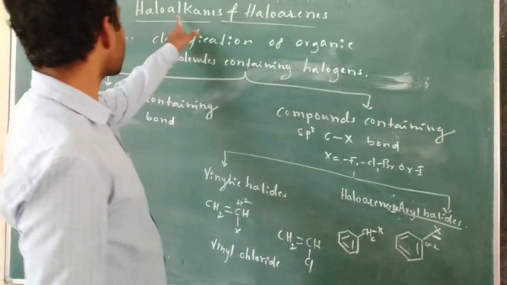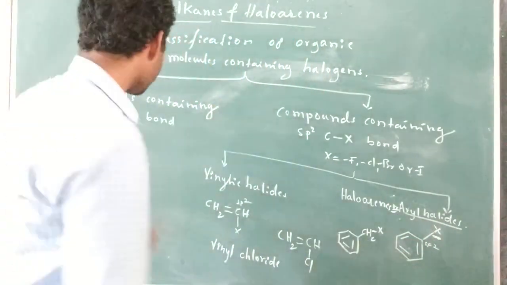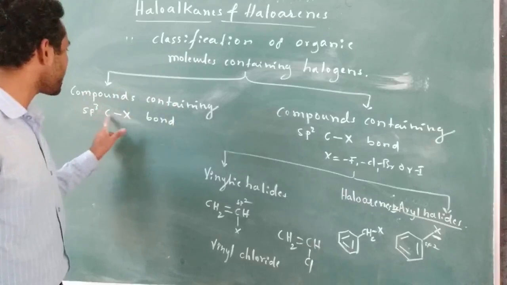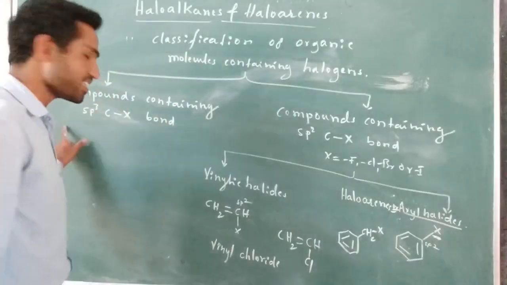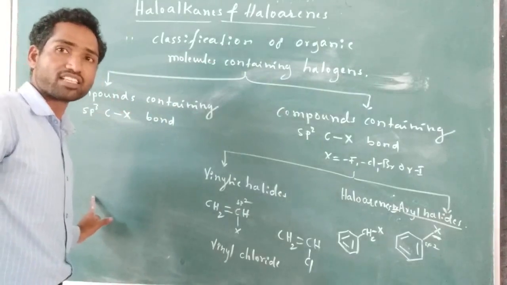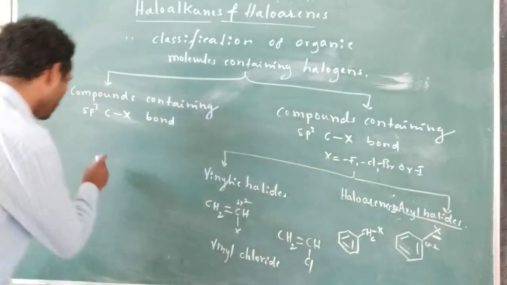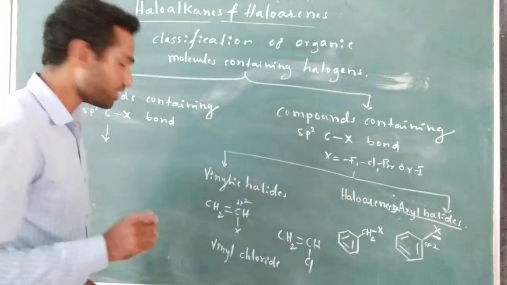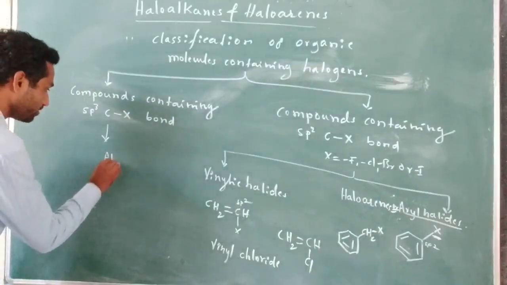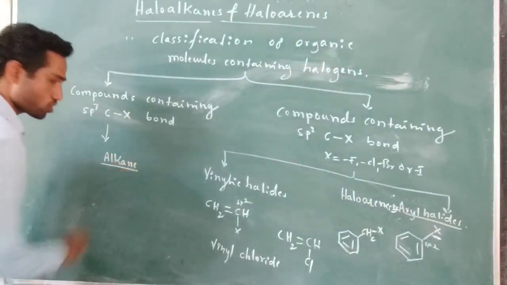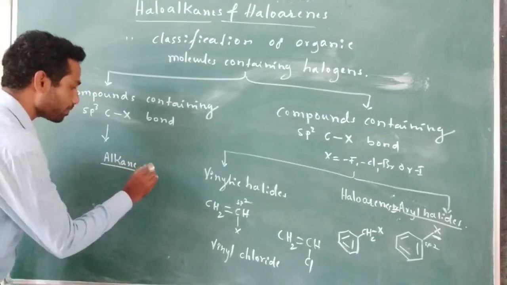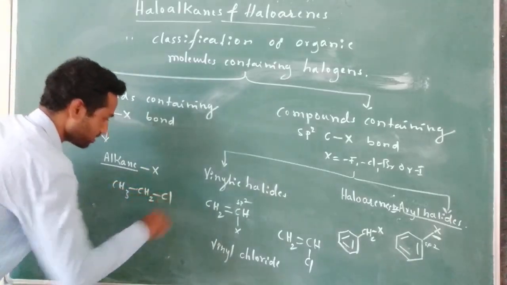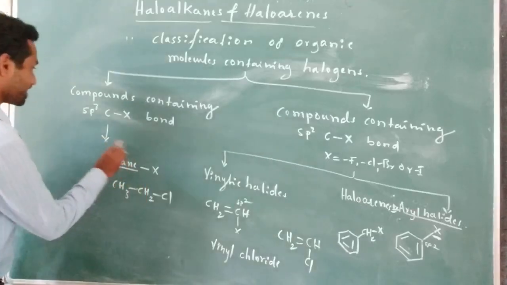So similarly, what is the first name? Haloalkane. So what is the definition? In this class, compounds contain an sp3 hybridized carbon to halogen bond. So the first class is where the halogen is attached directly to the sp3 hybridized carbon of the alkane. The molecule should be an alkane. If you want to call a halogen containing organic compound a haloalkane, it should contain an alkane, where any one of the hydrogens of the alkane is replaced with halogen. For example, CH3CH2Cl. This is known as a haloalkane.